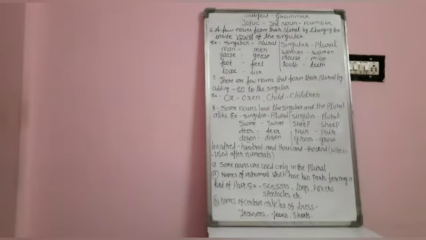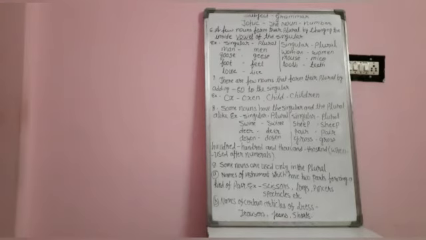Now we come to the next rule. A few nouns form their plural by changing the vowel inside the singular. Means if there is a vowel inside the word or in between the word, we will change it. For example, man, men. A is the vowel, I have changed it to E: men.